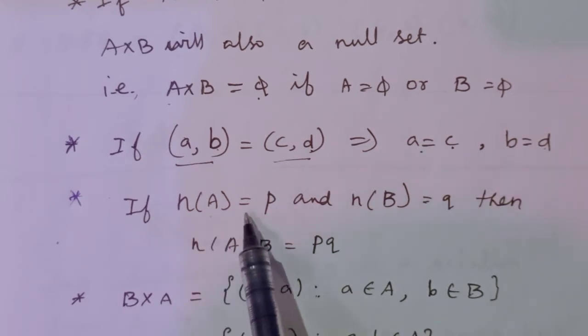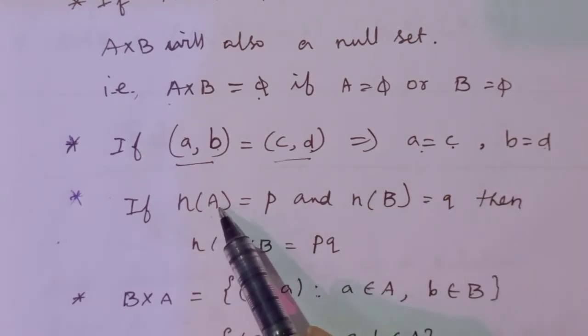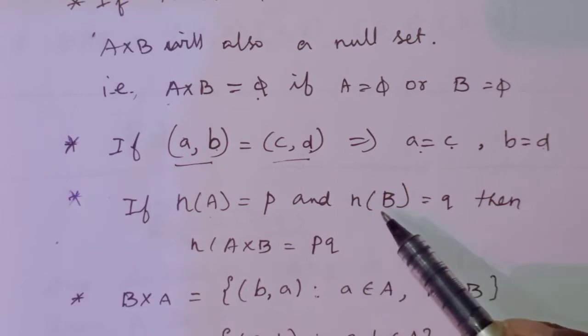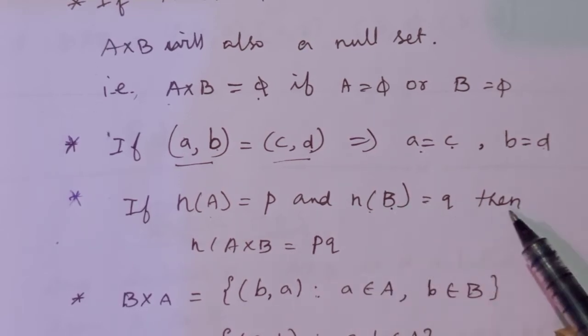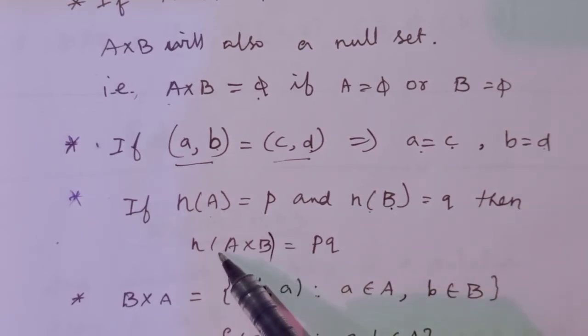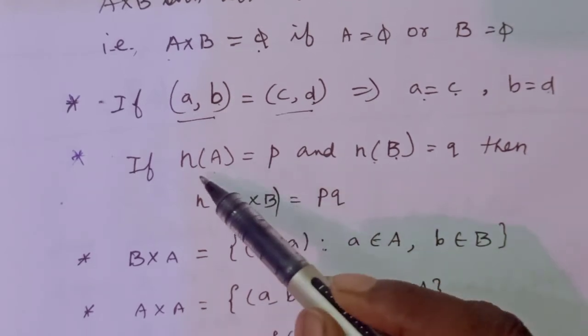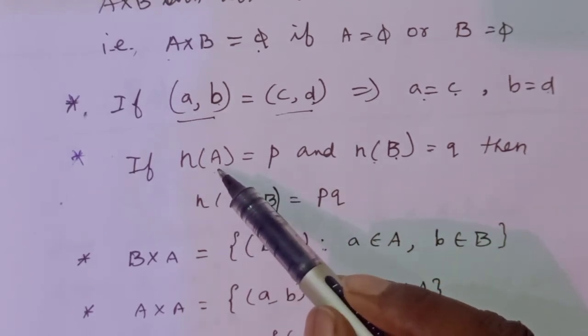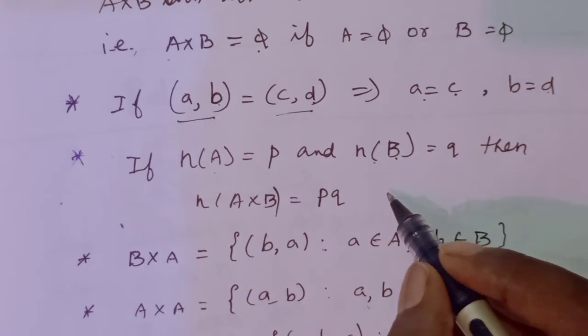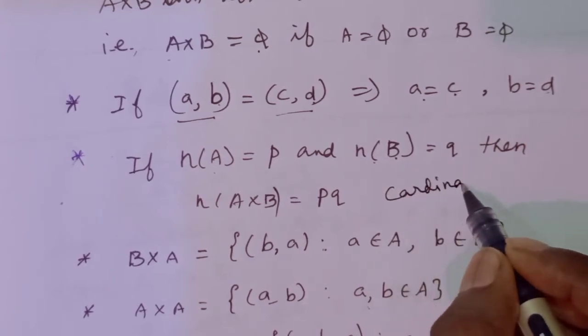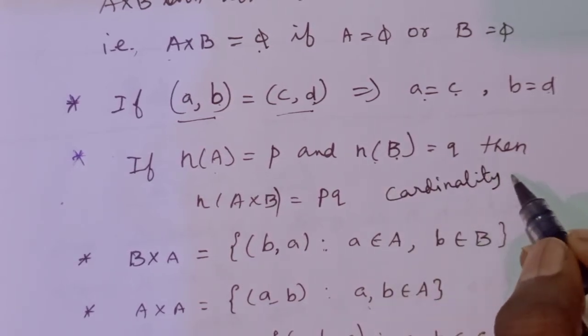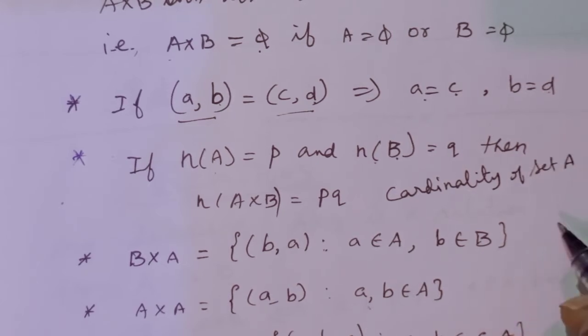If n(A) means the number of elements in the set A is equal to p, and the number of elements in the set B is equal to q, then the number of elements in the Cartesian product of sets A and B will be p into q. Sometimes we may call this number of elements the cardinality of a set. Cardinality of set A is equal to n(A), the number of elements in the set A.